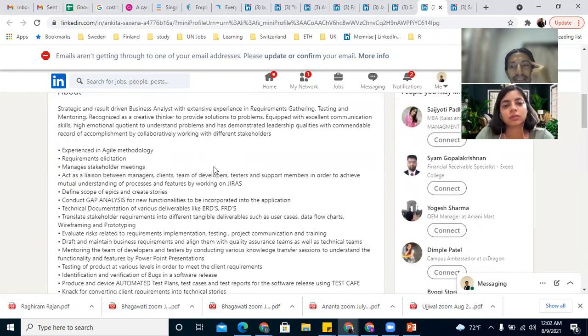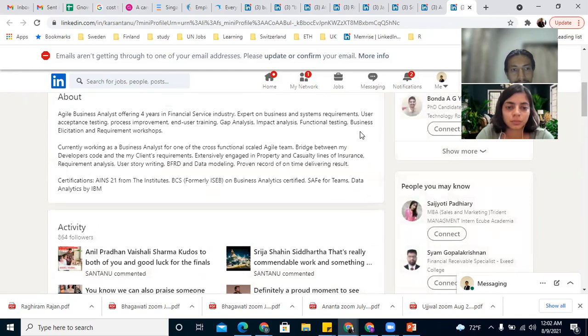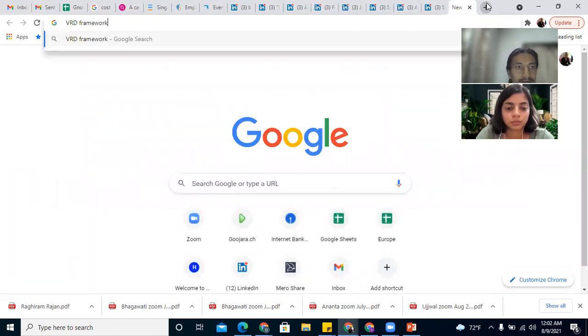Even if you're in your current company, if you develop some BRD, some document for business process and flowchart, you can mention that in your resume and speak about it in the interview, then you can start up. So here are a few framework examples.